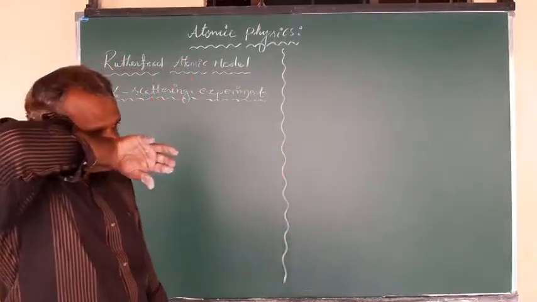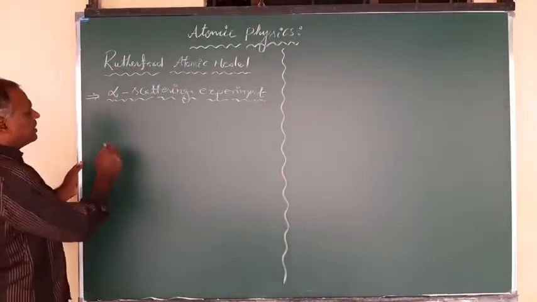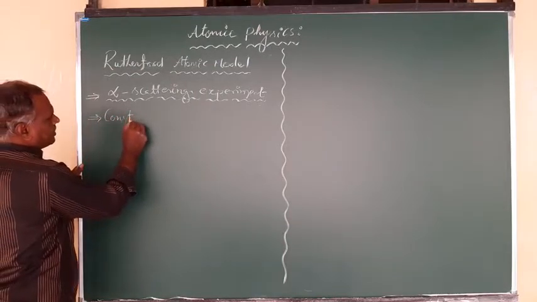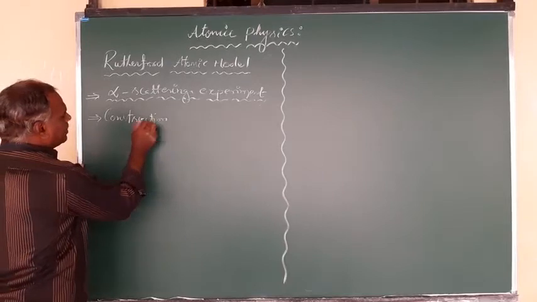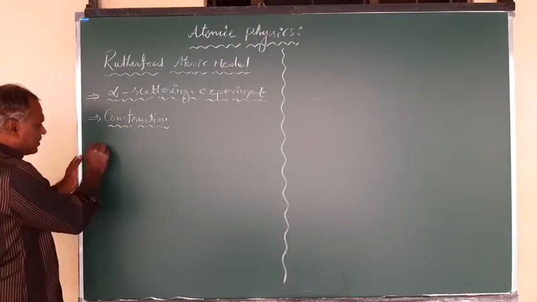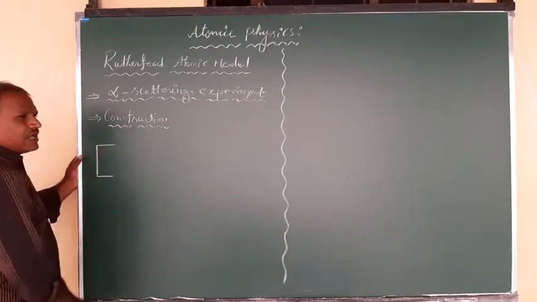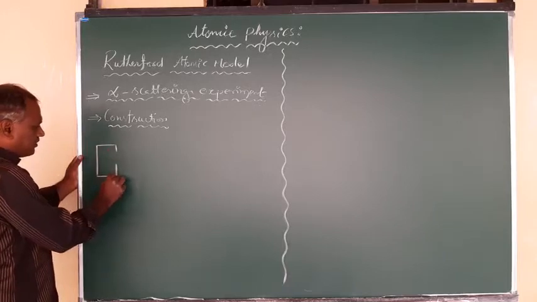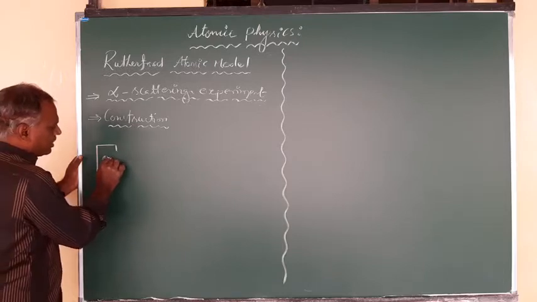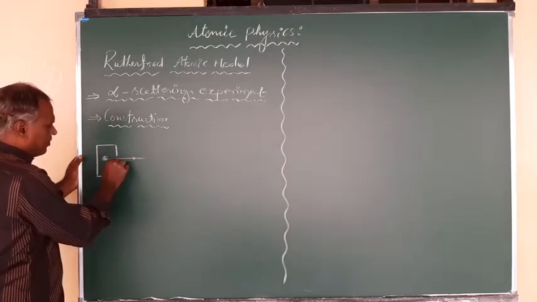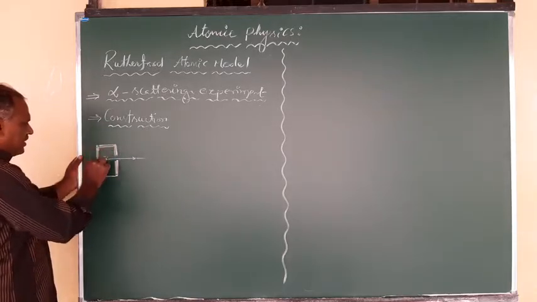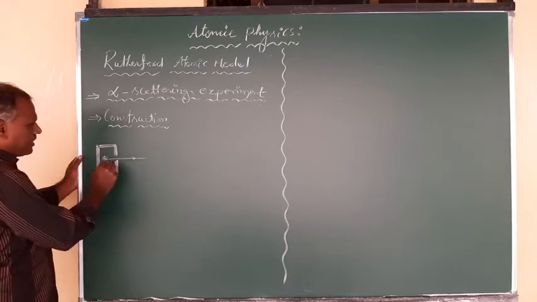So in this experiment done by Rutherford, here is the arrangement, the construction. You have an alpha particle source here, a radioactive source, which emits alpha particles. This is a cavity within which we have the radioactive source.